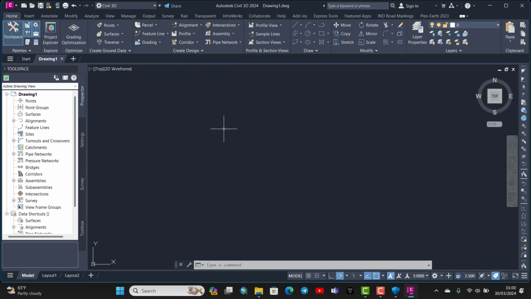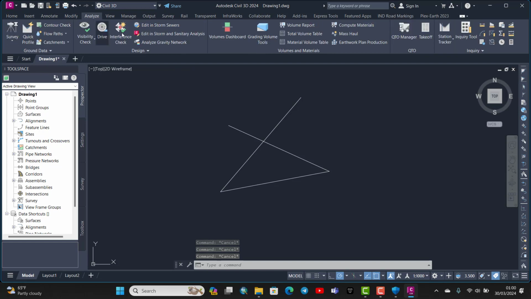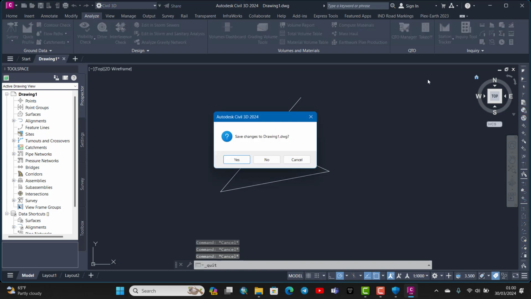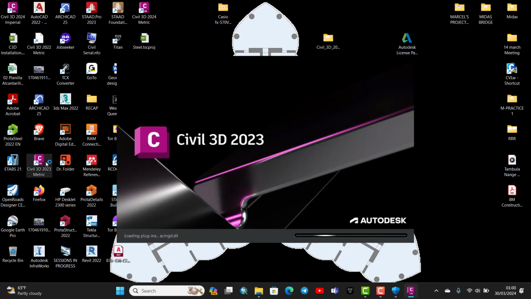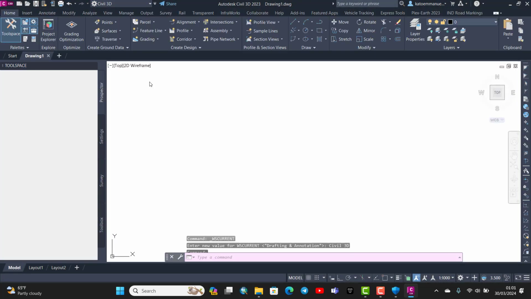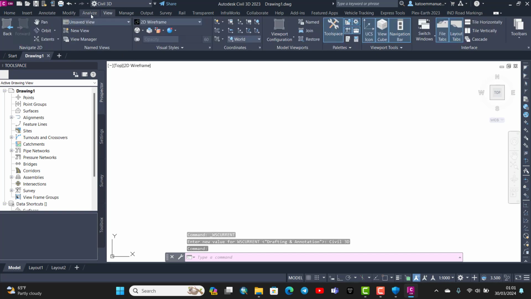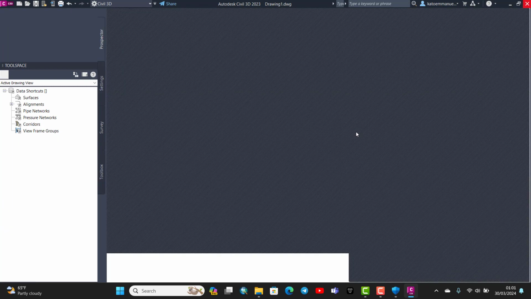You can call a line, you draw a line. Okay, all the features are working correctly. Now, to your surprise, let me close 2024. So we have license 2024, but I also have 2023 on here. Let me open it. If I change the workspace to Civil 3D, so even 2023 is working very well. So that is how we install Civil 3D.